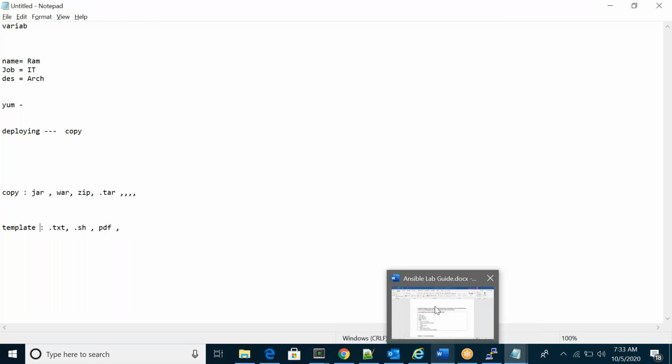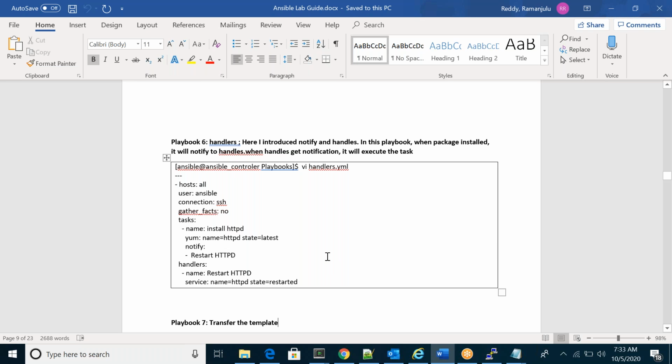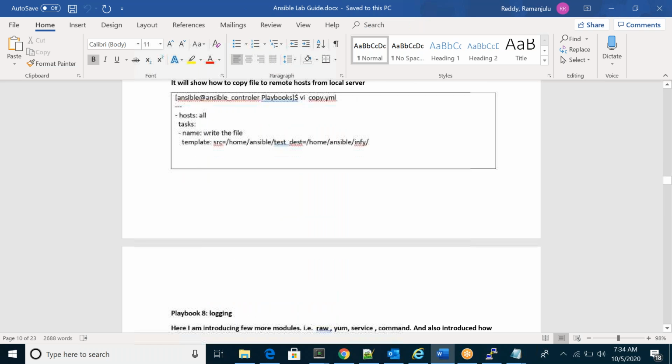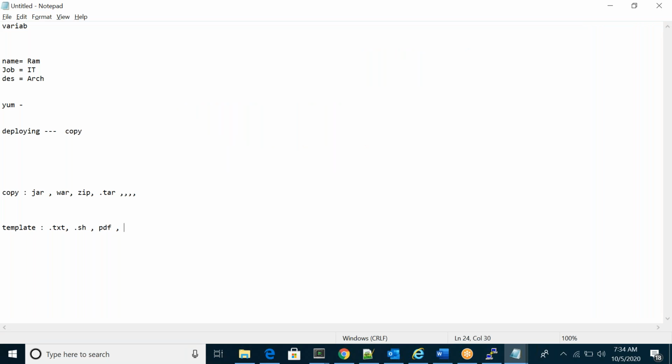No problem. You can see here we have playbooks. Ram, I'm having a small doubt. We are executing the playbooks, right? We installed HTTPD and Git. Can we get the log that says this was installed? Yes, we can. I got your question. Yes, we can. I'll show you.